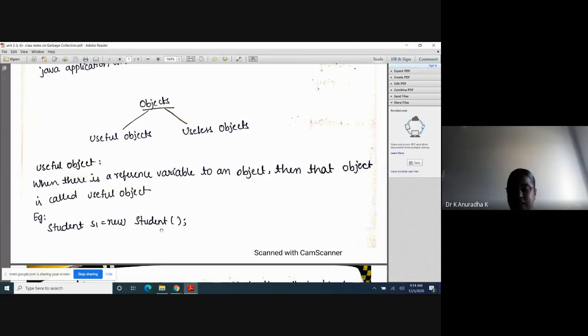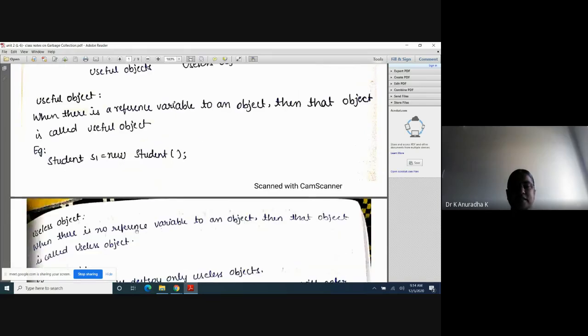Now next, what is the definition of a useless object? When there is no reference variable to an object, then that object is called a useless object. Now after this statement I will write s1 = null. Previously s1 held the address of this object, no? But after that I assign null to s1, which means s1 is not holding the address of this object.